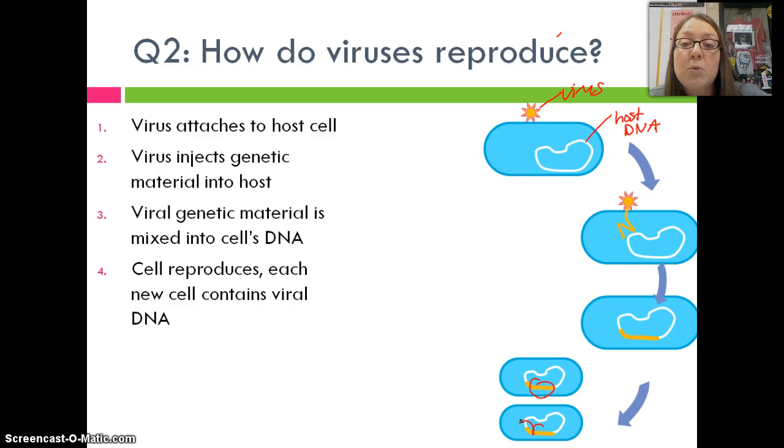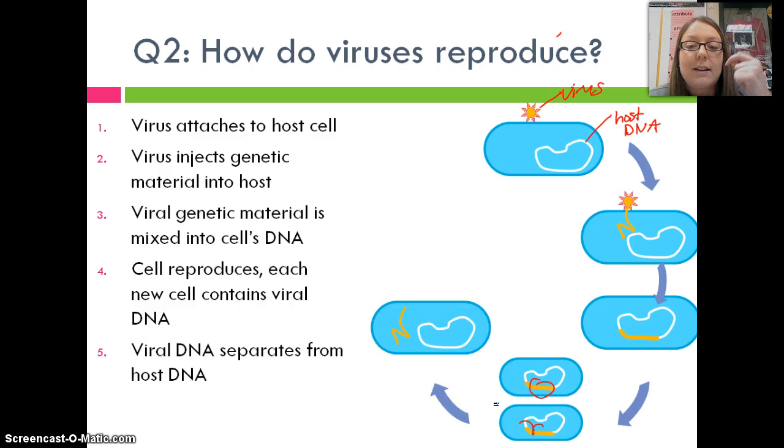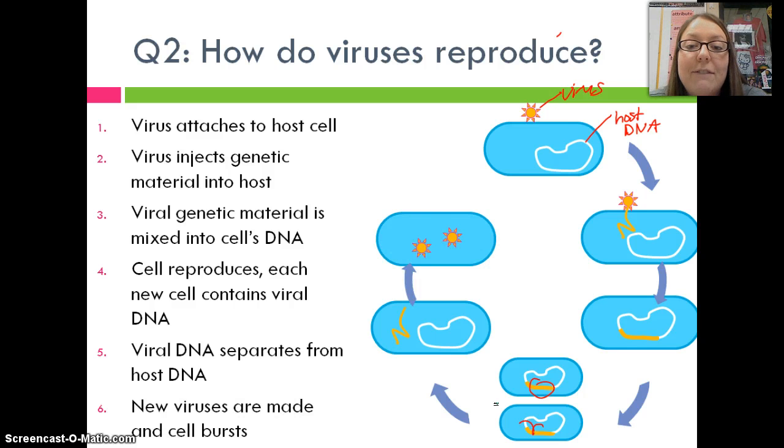And those two cells are going to make more copies and replicate the viral DNA, and so on and so on. And so the virus is kind of quietly taking over. And then at a moment's notice, the virus DNA comes out of the host DNA and starts making copy after copy after copy. And eventually, the cell can't hold them, and we start the cycle over.